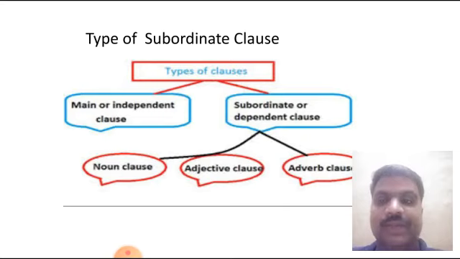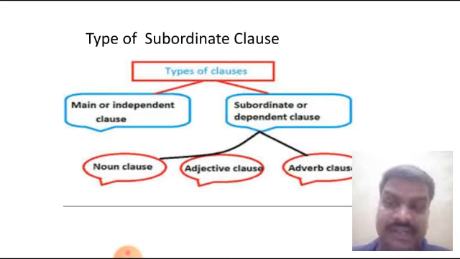There are two types of clauses. Main clause, that is also called independent clause. Why is it independent? Because it has its own meaning. We are getting a separate meaning, but to gain the meaning of the statement, we have to depend upon the previous statement, that is called subordinate clause. So friends, we'll discuss now the different types of subordinate clause, that is noun clause, adjective clause and adverb clause.